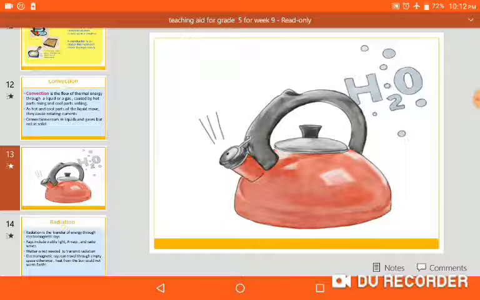If you touch the hot kettle from outside, that is conduction. But what is inside? Hot water is rising. Yes, it comes out, and you feel hot air, you feel heat. It means this flow of heat is called convection. Understand?